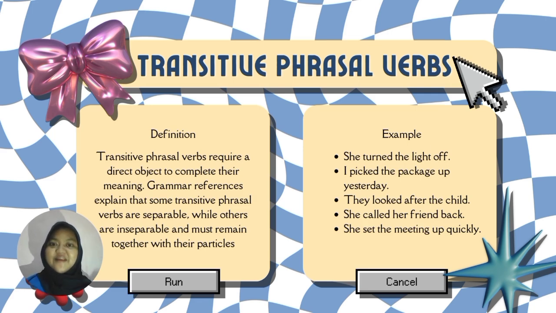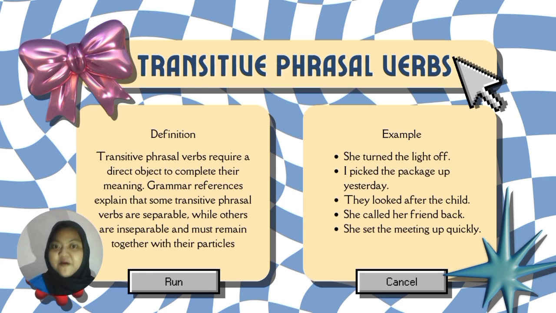Then, she called her friend back. The object, her friend, is needed to explain who received the call, making this a transitive phrasal verb. Finally, she set the meeting up quickly. The object, the meeting, completes the meaning, and the particle up can be separated from the verb. So, these examples show that transitive phrasal verbs always need an object, and their structure depends on whether they are separable or inseparable.